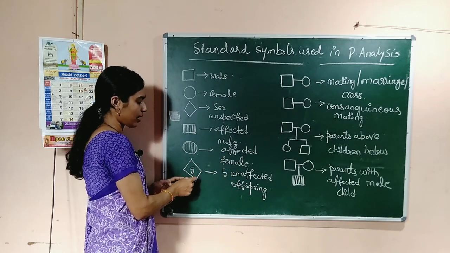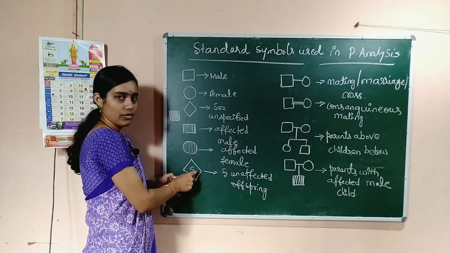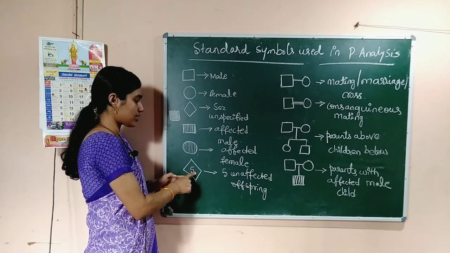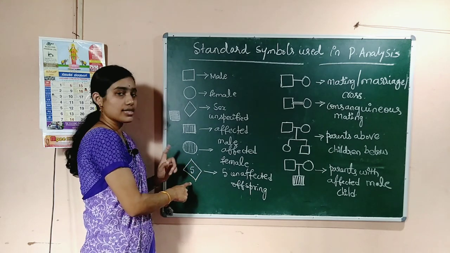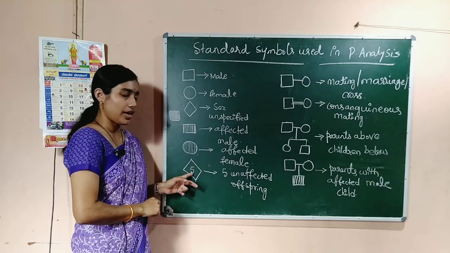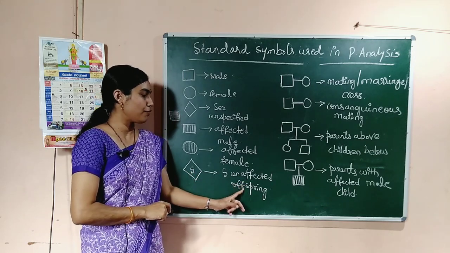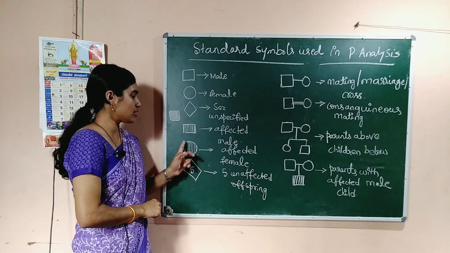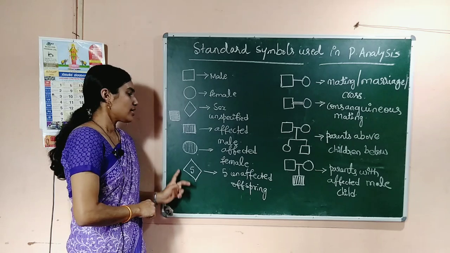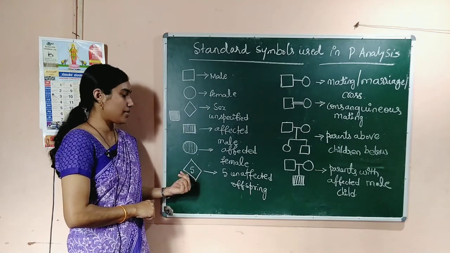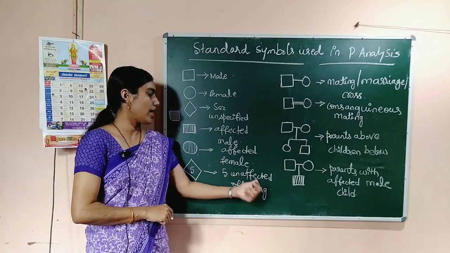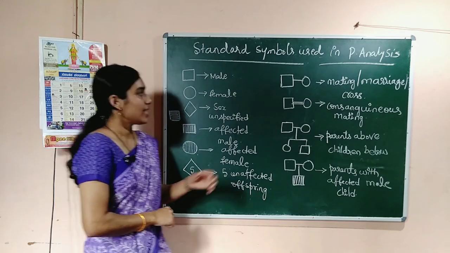And a diamond, and inside the diamond it's written 5. Diamond symbol, inside the diamond 5. That means here the diamond means sex is unspecified, right? Sex is unspecified, but inside that 5. So, it's 5 unaffected offspring. Affected means we will indicate it by shading, but here no shading. So, it's 5 unaffected offspring. You don't know whether it's male or female, so we will indicate it by a diamond. So, 5 unaffected offspring. And next comes this.